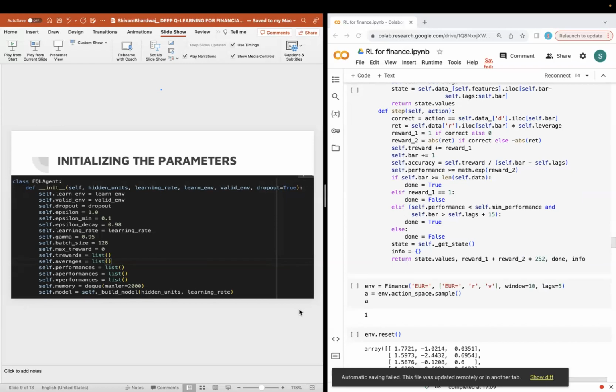And I have a few lists that I have used to store the maximum rewards, the averages, the performances, the A performances, and the V performances or the volatility performances. For the memory, I have used deque with a maximum length of 2000.